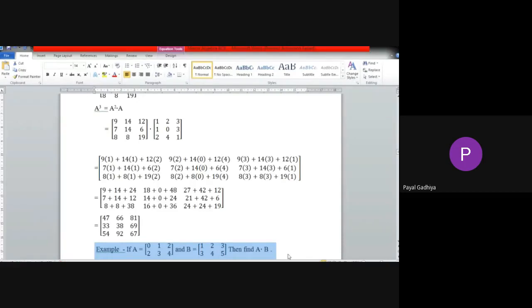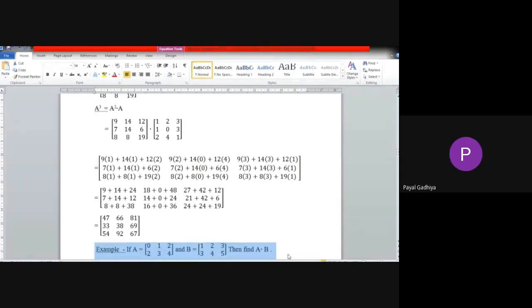The number of columns in A and the number of rows in B should be the same. How many columns are there in A? 3 columns, right?